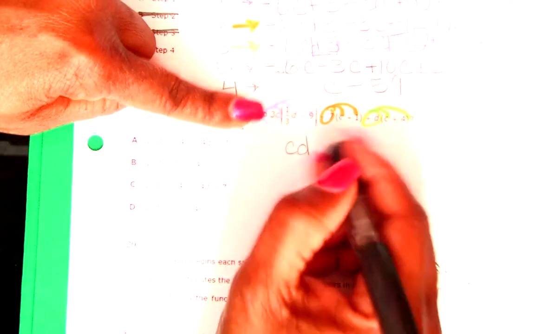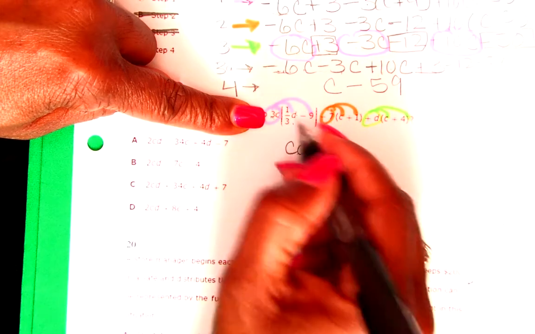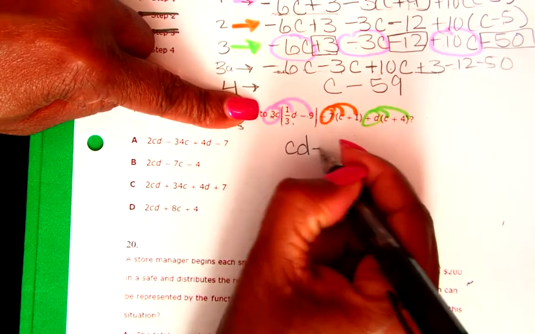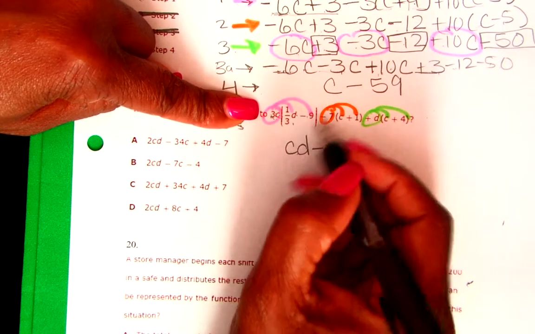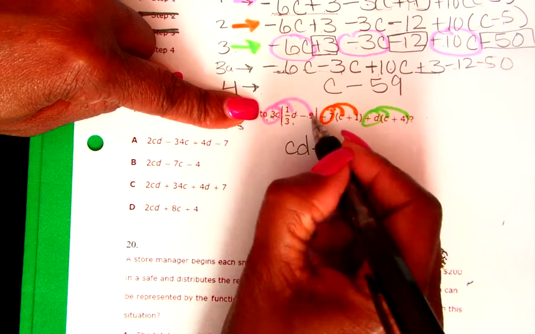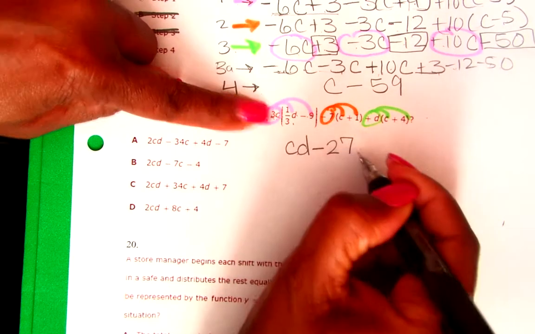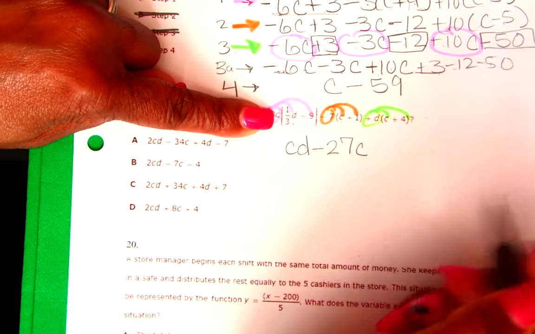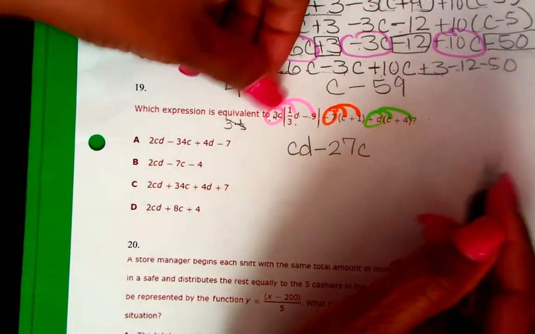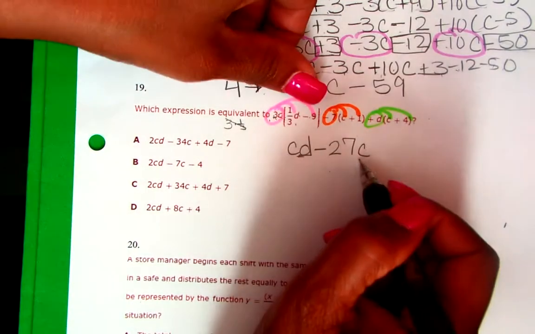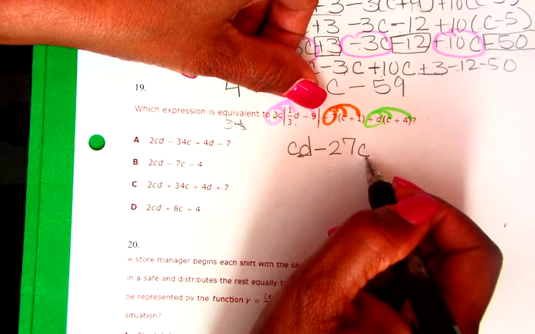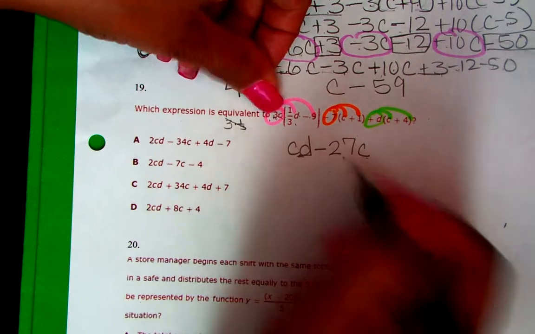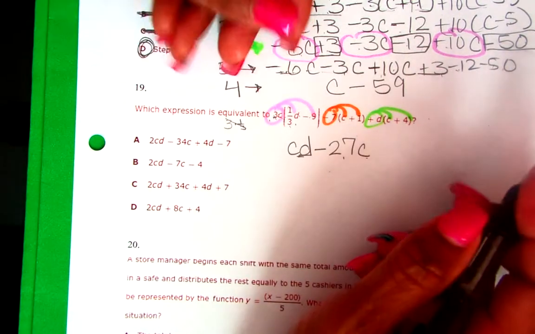Now I got a C there, so I know I'm going to have a C. I got a negative and a positive, so I'm going to have a negative. This is 3 times 9, this is going to be 27, and that's a C. So CD for this one, and then just C with the next one. 9 times 3 gave me the 27, and 3 times 1/3 cancel out.